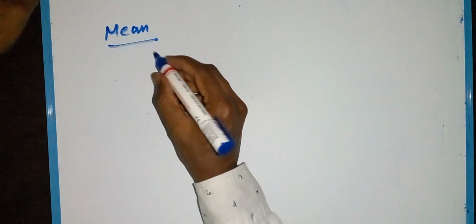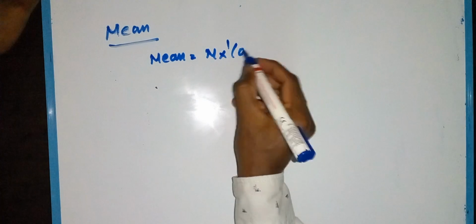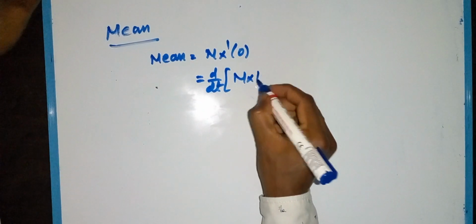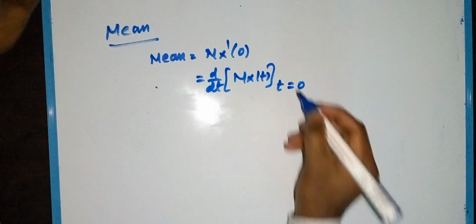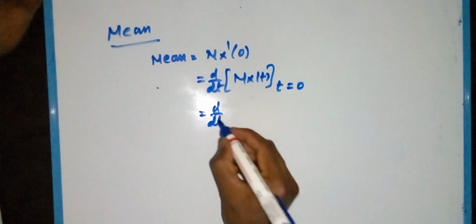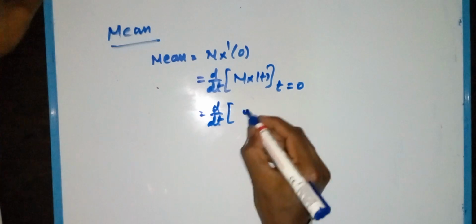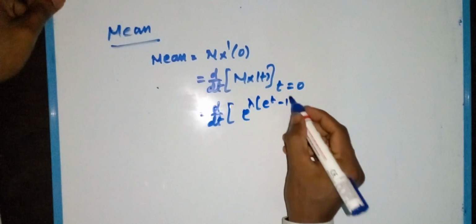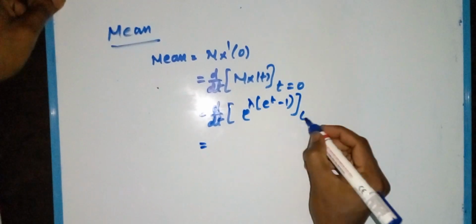What's the formula for the mean? Mean is equal to M_X dash of 0, that is d by dt of M_X(t) at t equal to 0. What is M_X(t)? It is e power lambda into (e power t minus 1). So we take t tends to 0.